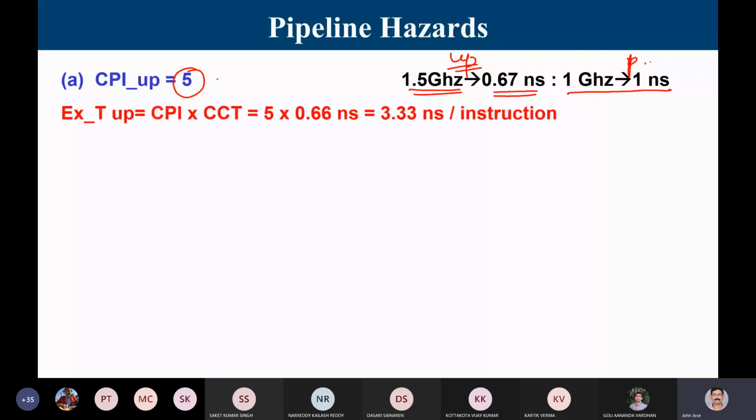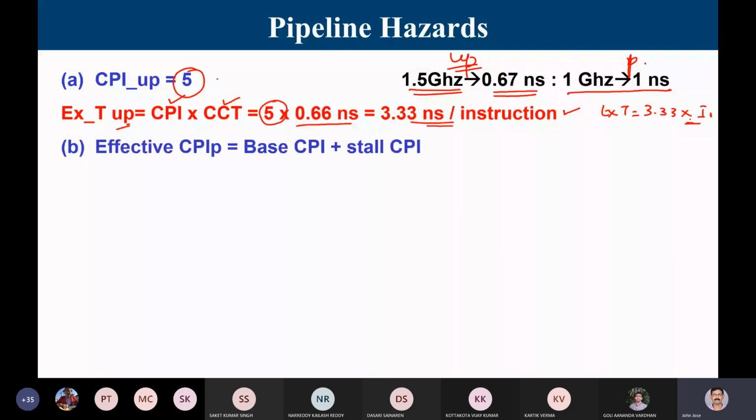Now the execution time in the UP, which stands for unpipelined, is CPI into clock cycle time. Each instruction will take 5 clock cycles, and 1 clock cycle is nothing but 0.67 nanosecond. So I will take roughly 3.33 nanosecond per instruction. So if I have 10,000 instructions, my execution time is going to be the time to execute one instruction into the instruction count. Okay.